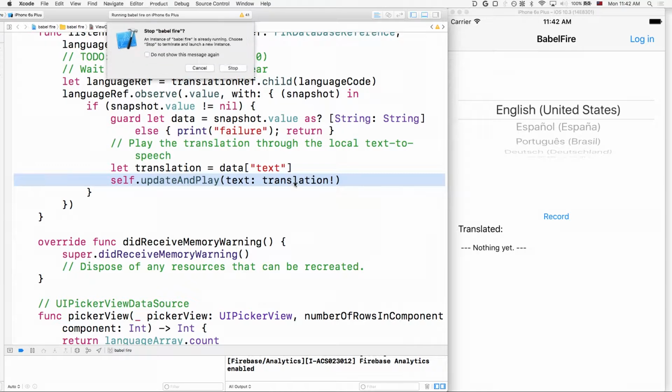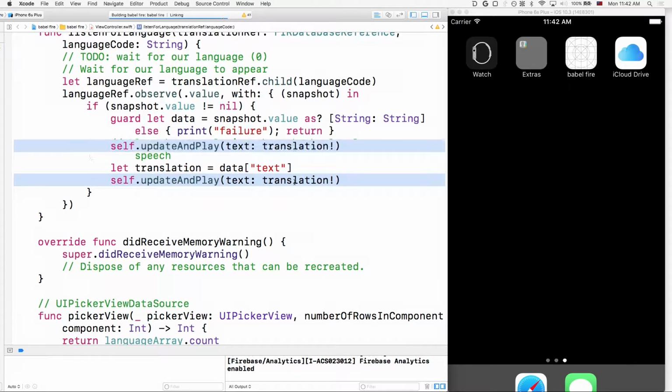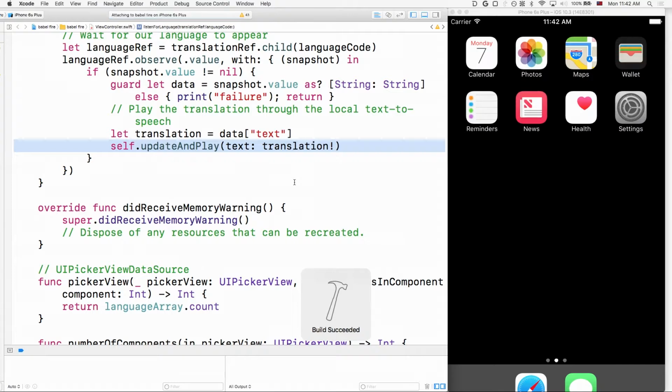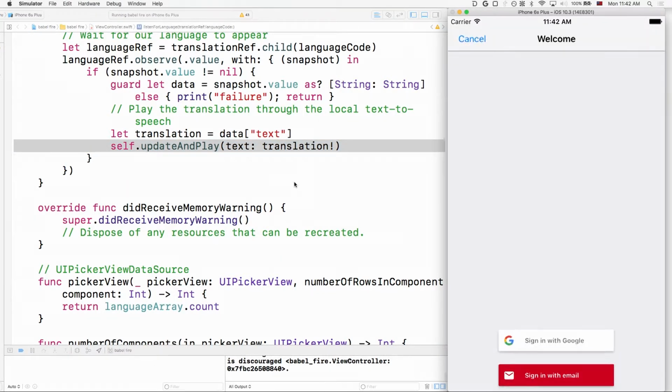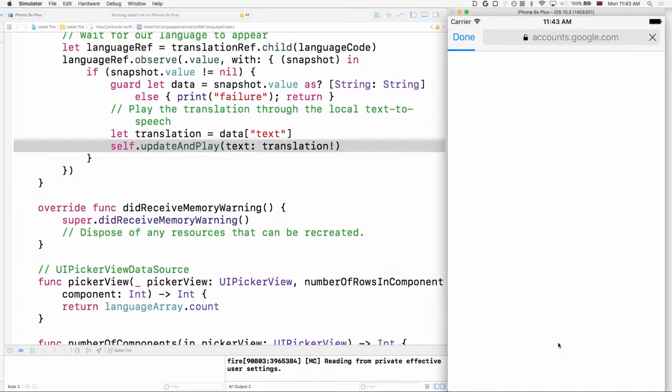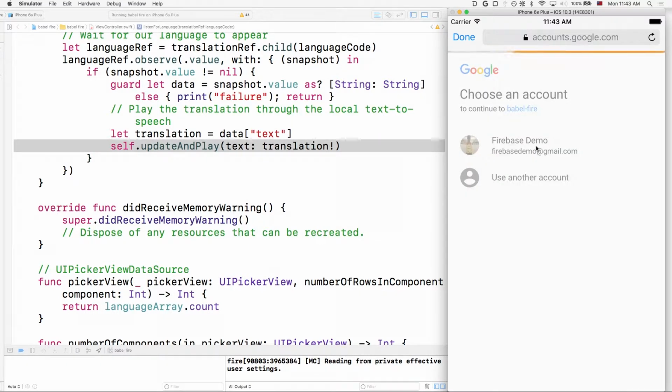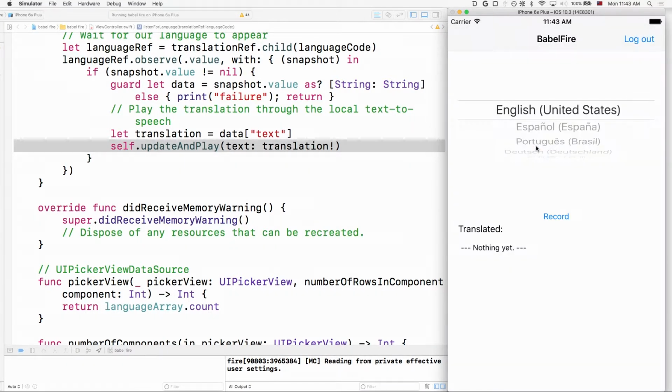So if we run our application now, we get a login screen because we're not yet logged in. I'll go ahead and select sign in with Google, use my demo account here. Now when I record hello world, it pops up that it says it uploaded.